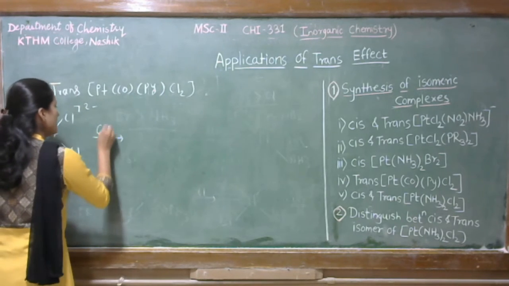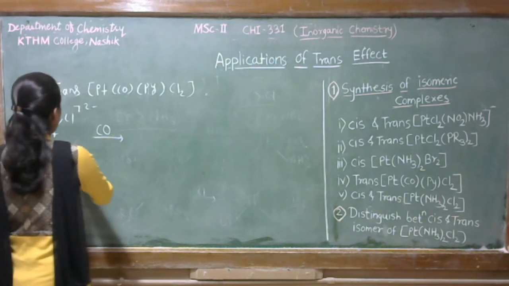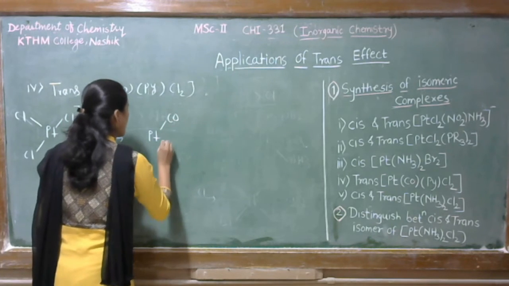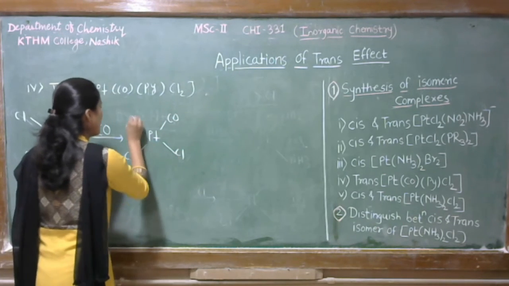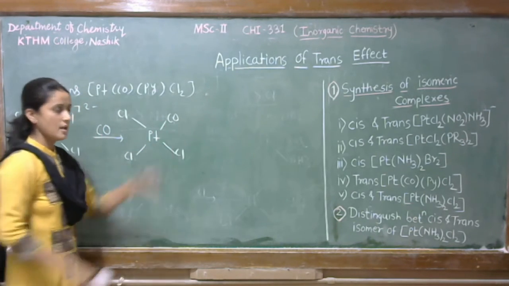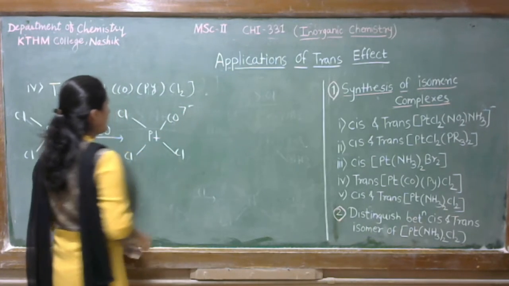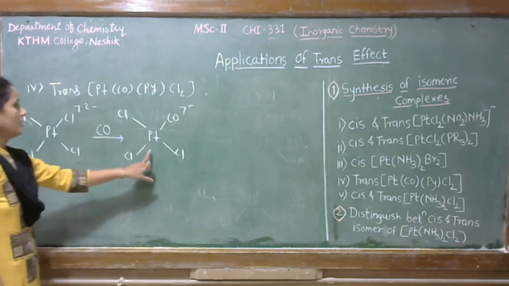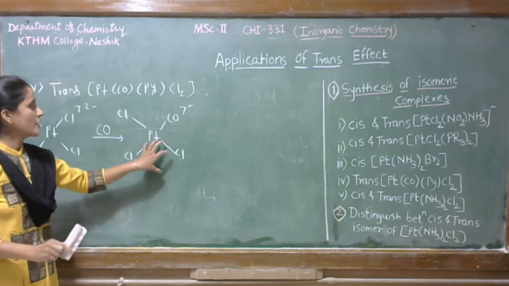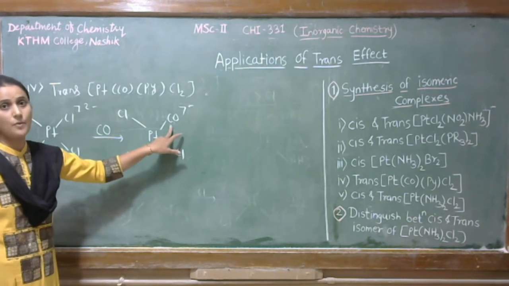CO means carbonyl. When we treat 1 mole of CO with this complex, any one chlorine gets replaced by this CO. So we get here such type of isomer, that is one chlorine replaced by this carbonyl, and we know that carbonyl has the highest trans-directing power in the trans series because of pi bonding theory.